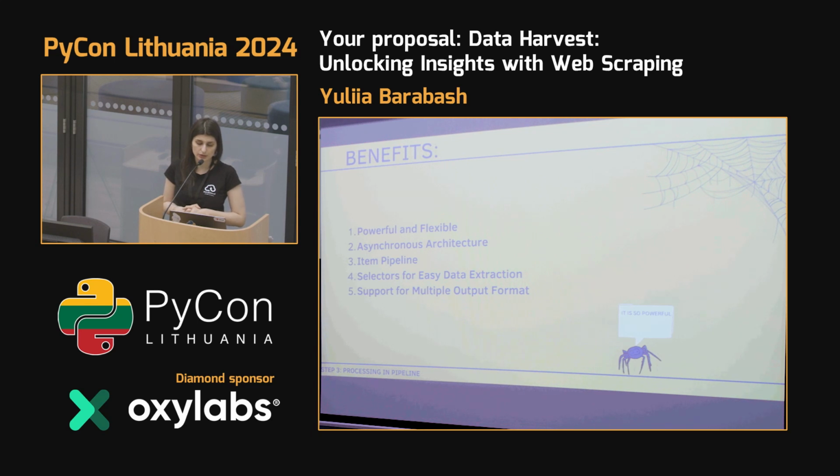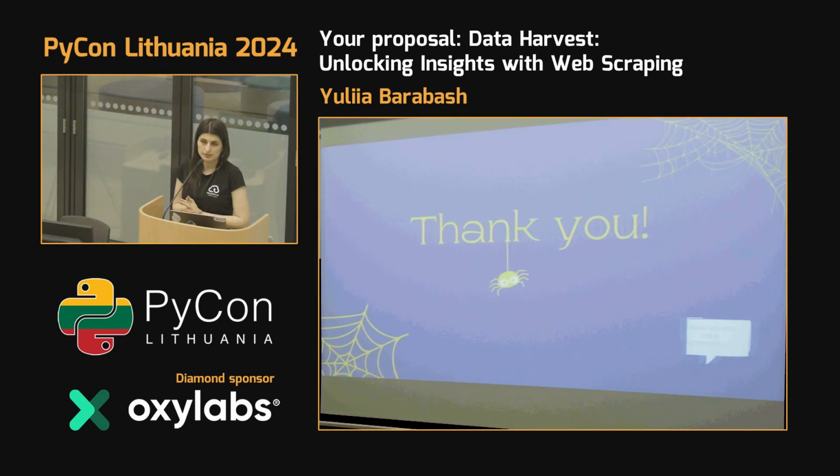There are different ways to implement selectors for extracting your data. Another thing is that you can also add authentication, and add a way to generate user agents for your spider, so the website will not understand that you're sending a lot of requests. Also, you can add proxies to it, so it's a very powerful and nice tool for collecting your data. And that's all from me.